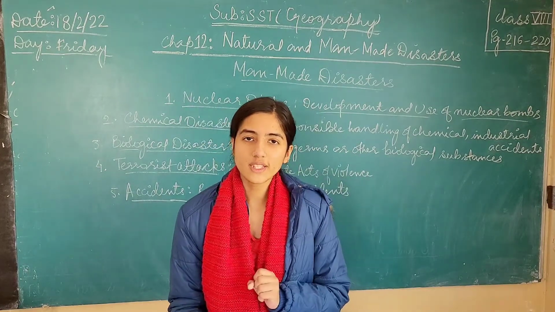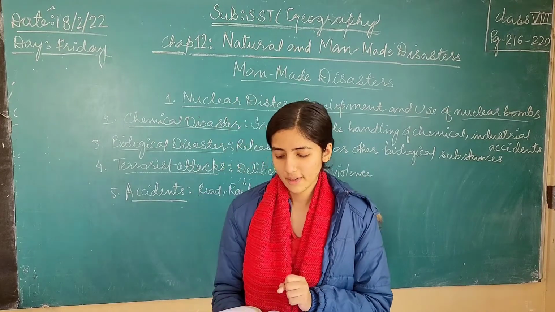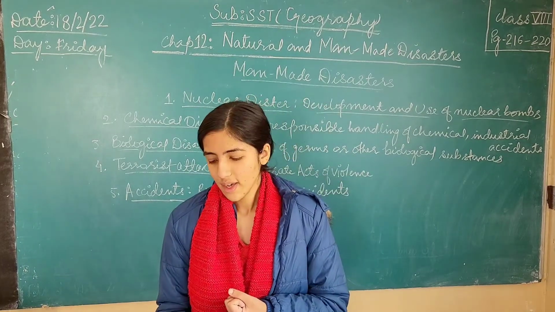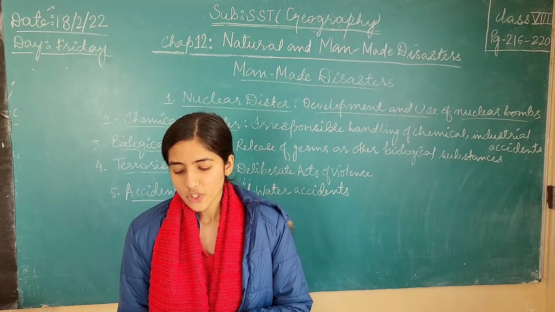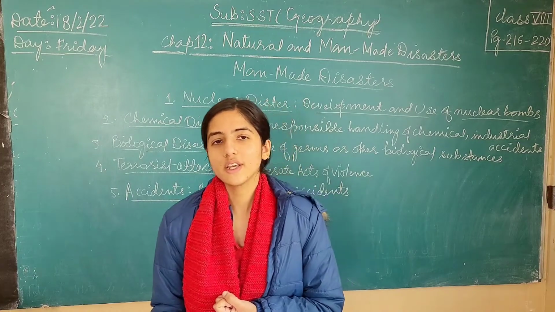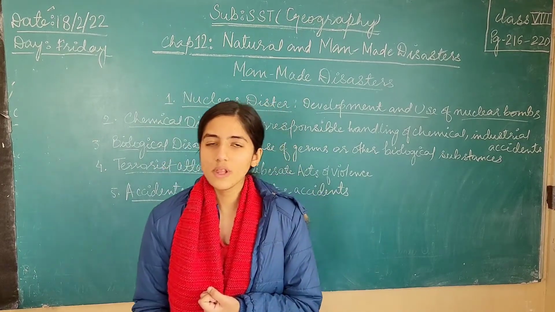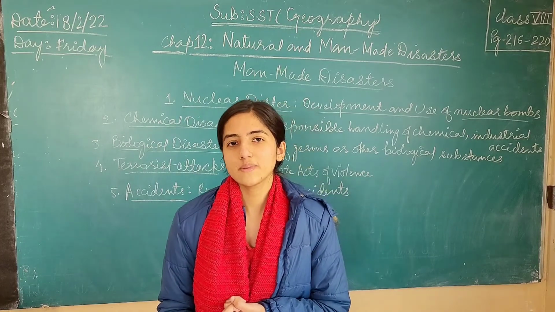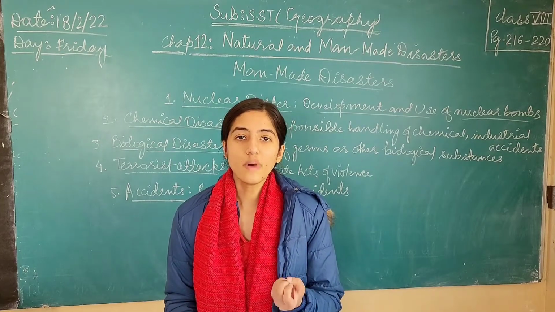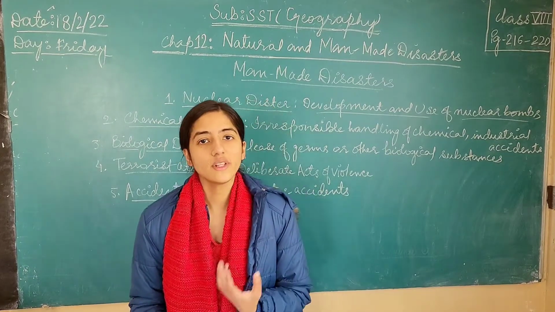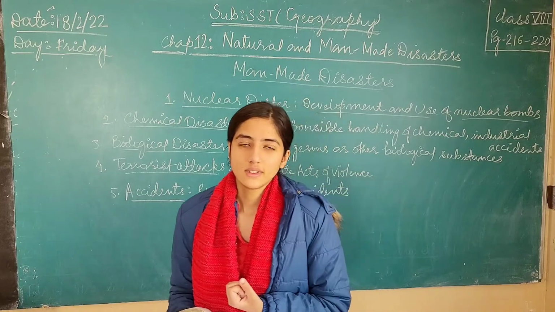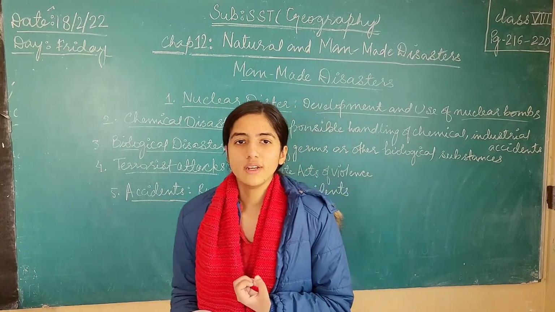Then another important nuclear disaster happened in the country of Ukraine. Earlier, Ukraine was part of the USSR, and now it is a separate country. There happened the Chernobyl nuclear disaster, one of the most remembered nuclear disasters in history. It caused the whole area of Chernobyl to be covered in toxic substance, and human lives were lost. Some parts of Chernobyl are still so radioactive that people cannot live there, and even animals cannot survive. This is how much destruction an atomic bomb, a nuclear disaster, can cause.